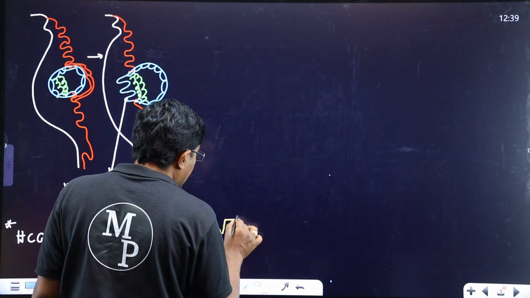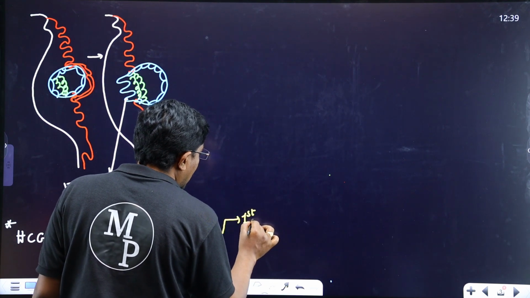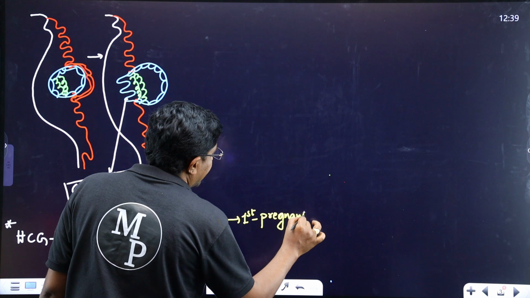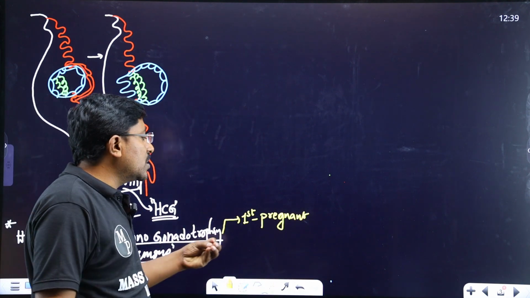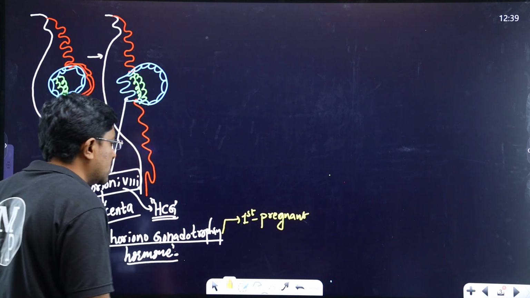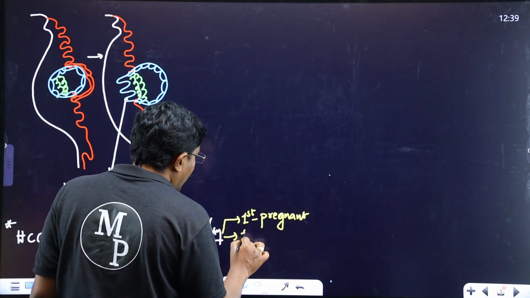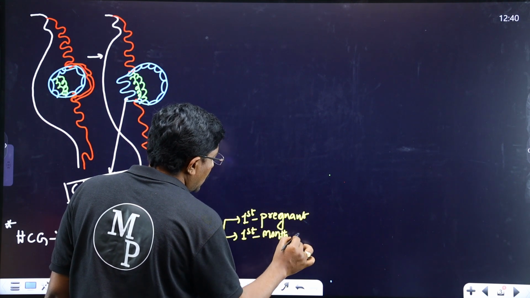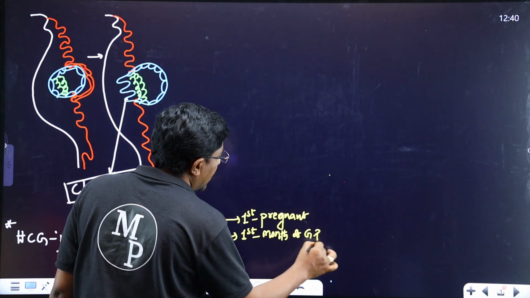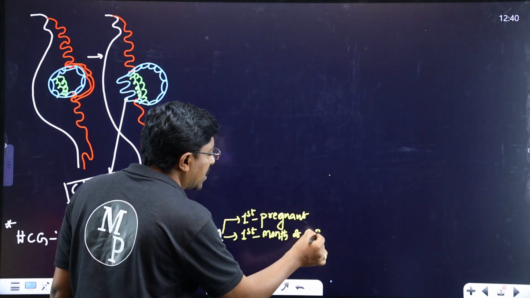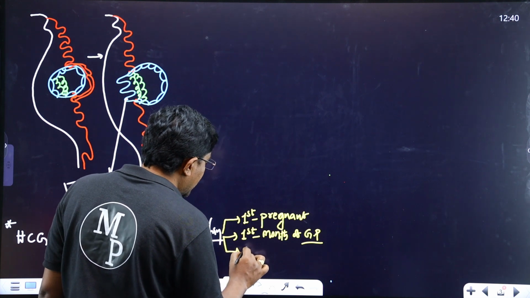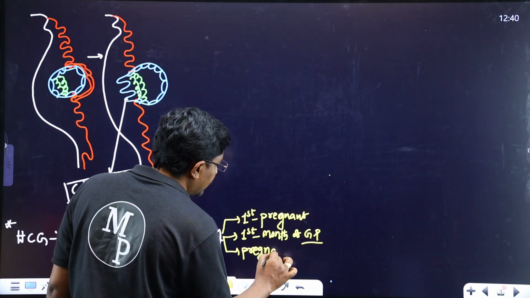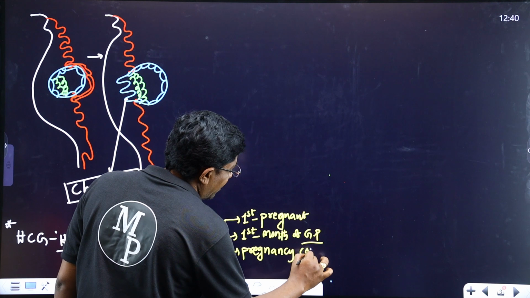It is the first pregnancy hormone, released in the first month of the gestation period. GP means gestation period, short form here. And next, the HCG is also called the pregnancy confirmation hormone.